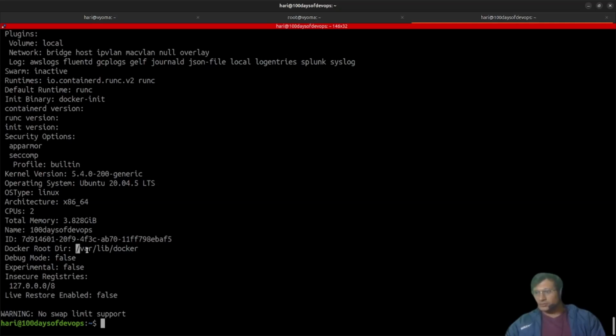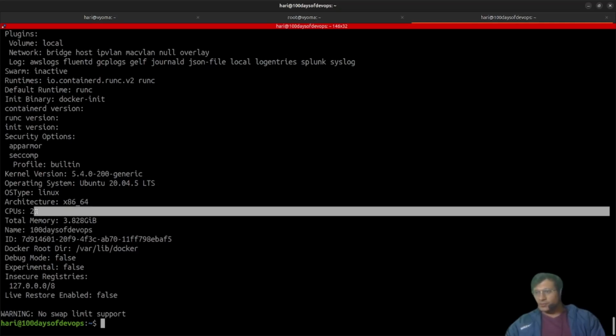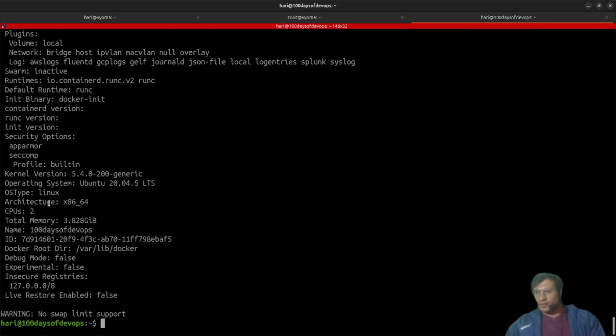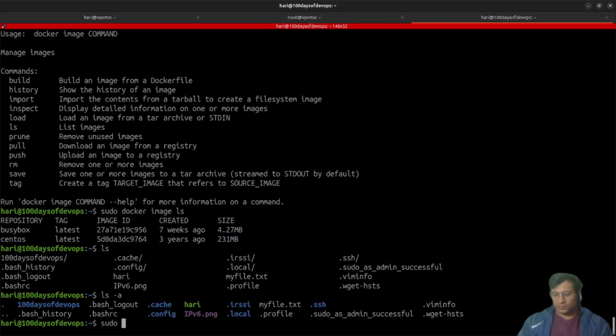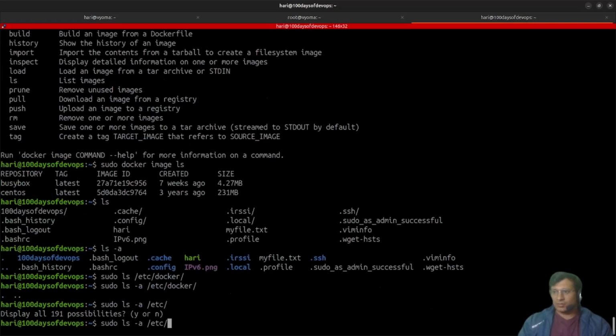Docker root directory. Yes, this is the Docker root directory, where all the data is saved. CPU 2, memory 4 GB, OS type Linux, Ubuntu kernel. Where is the registry? I want to see the registry. Containerd version, runc version, init version, no issues with that. Sudo, etc docker. There is one file where we can check. Let me check.